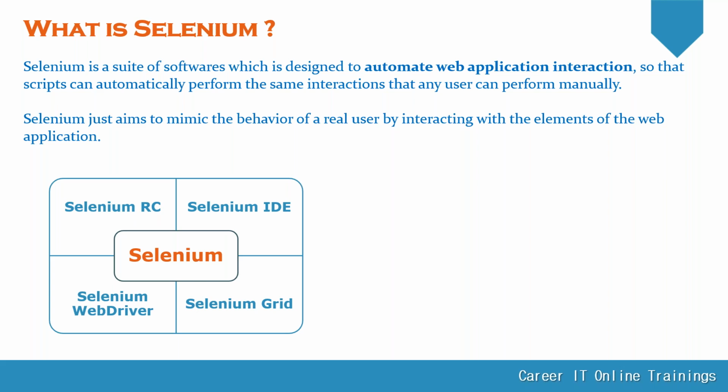How exactly can a human do this? How exactly does a human being click on an element? How does a human being type values in a particular text box? How does a human being drag and drop? How does a human being double click? How does a human being right click? Yes, all these actions we can do with the software, without the human being.